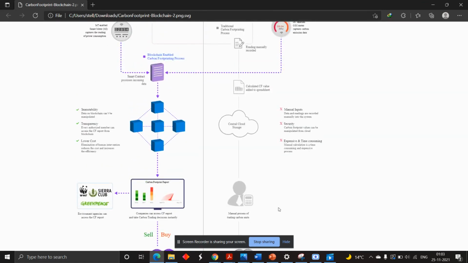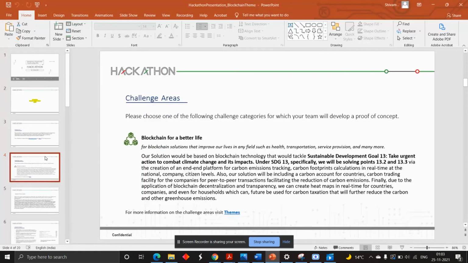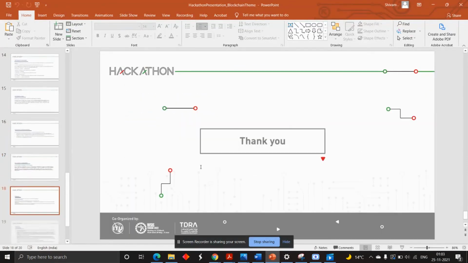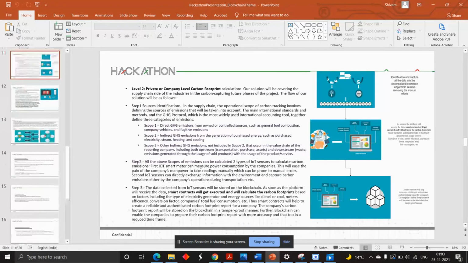This was one of the use cases, and all other details are in the document that we are publishing in the hackathon submission guidelines. You can go through it and you will get a whole picture of how exactly we are going to solve the problem.